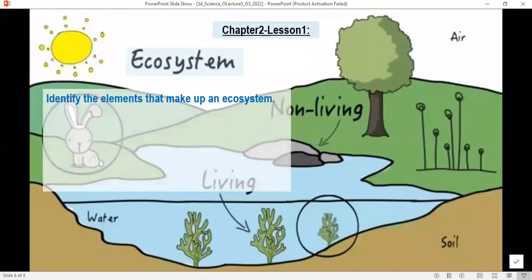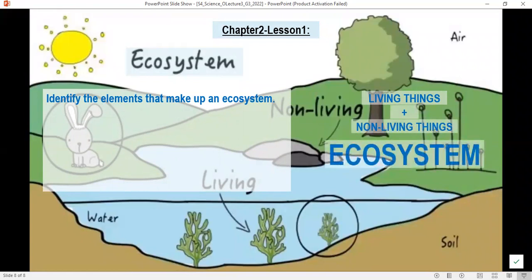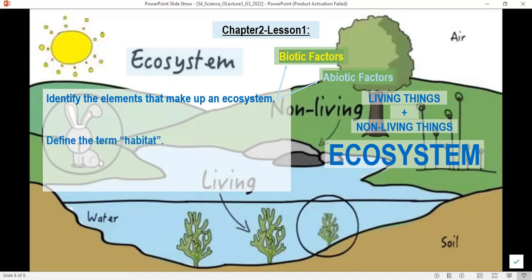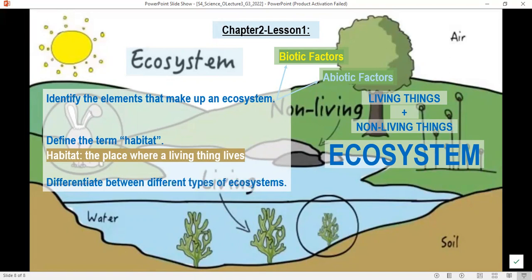What's an ecosystem? It is a place where non-living things and living things interact. Ecosystems are made with living things and non-living things together. This makes an ecosystem. So an ecosystem is made of biotic factors, which are the living things, and abiotic factors, which are the non-living things. In an ecosystem, there are different habitats. The habitat of a bird is a tree, for example. So a habitat is the place where a living thing lives.